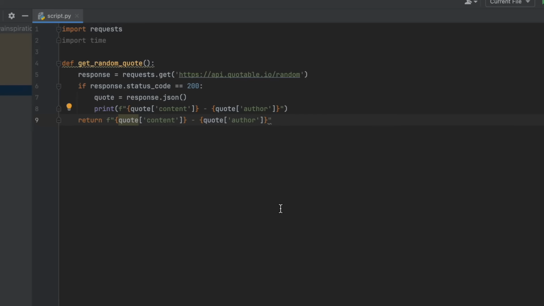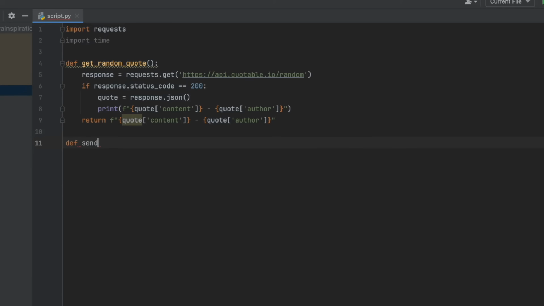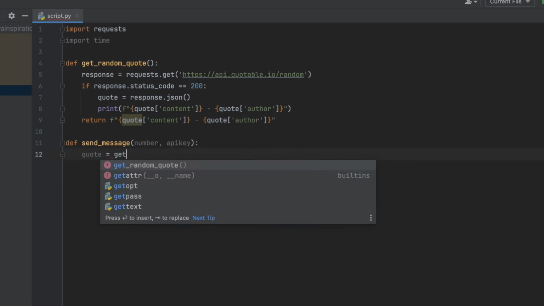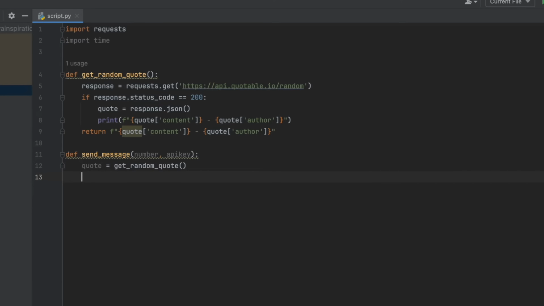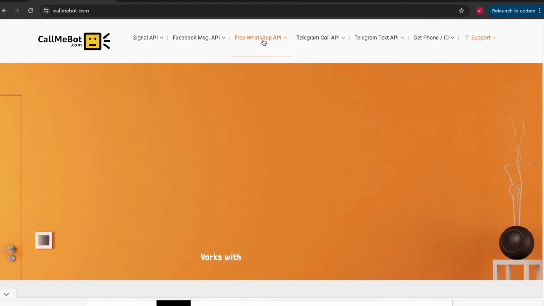Now we need a function that actually sends the message on WhatsApp. So def send_message, number, and API key, and quote equals get_random_quote from the function we wrote just now, and then base URL equals, and we're going to be using another API called CallMeBot, so api.callmebot.com, and